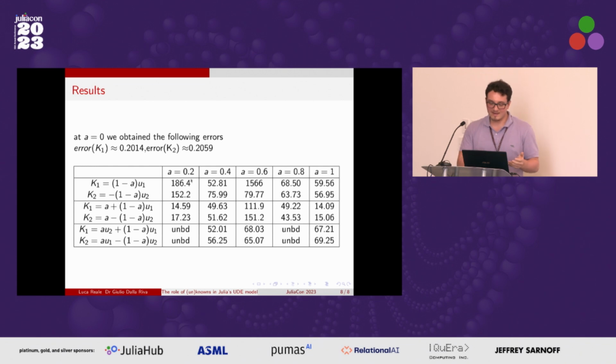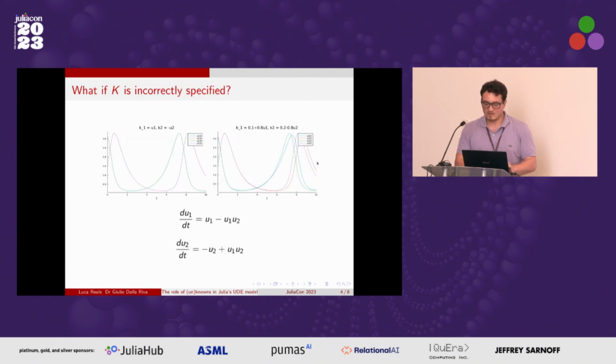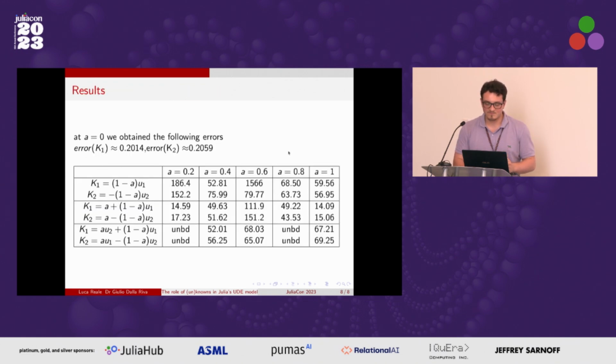However, it's not all bad, as we can see. Over here, we have decent-ish results, a decent fit. And actually, this is the example we have right here. So it's not entirely bad, but again, it's not entirely good either. And then finally, we have unbounded. So basically, our solutions just shot up to positive or negative infinity, to the point where our solutions were unbounded. We got crazy results. And yeah, so these were the results we got.